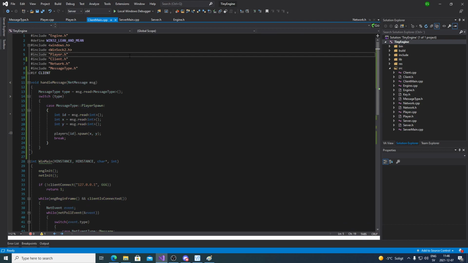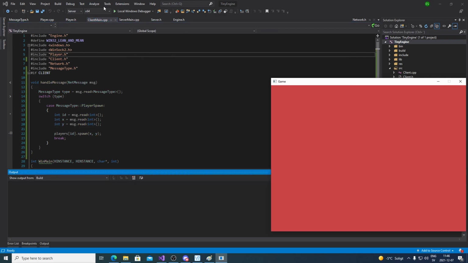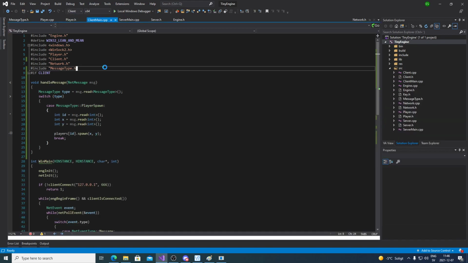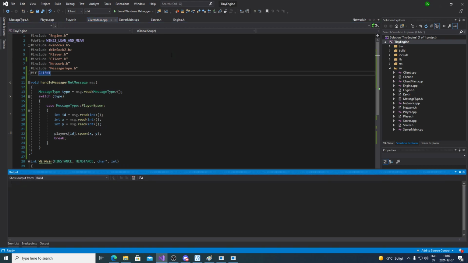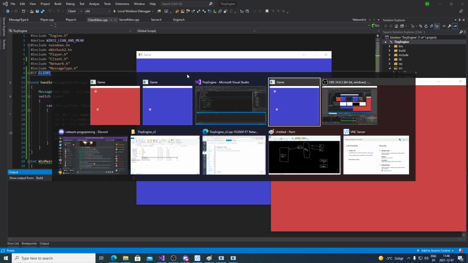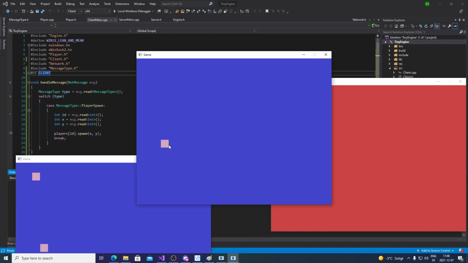So let's look at our second problem then, which is a client joining in late when there's already people on the server won't get all of the players. You see here, I only get one of them. The second one didn't arrive.